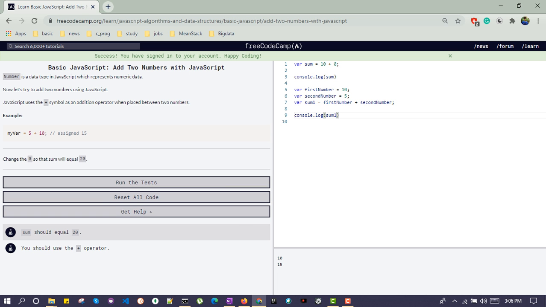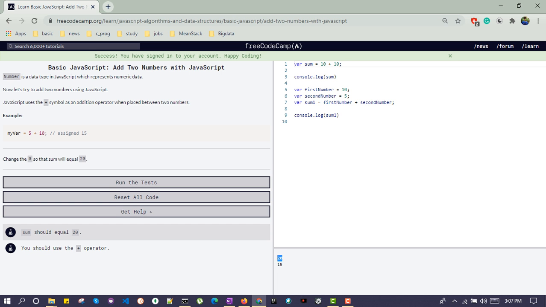Let's check out what the problem is asking. Change the 0 so that the sum will be 20. They are asking us to change the value of 0 so that the sum is 20. So of course we need to change 0 to 10, such that 10 plus 10, the sum value is 20. We can observe the same over here.